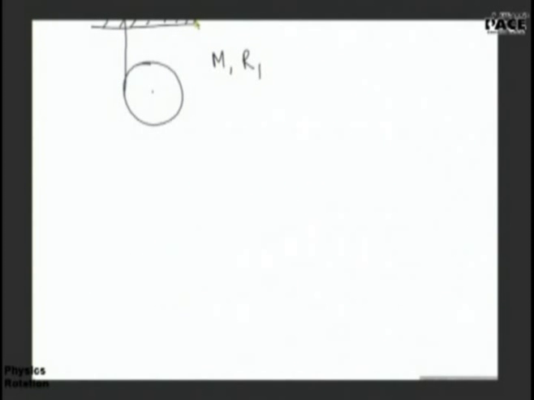Pulley is a disc. Solid disc, mass and radius given, with moment of inertia mr square by 2. Will mg be acting as a force on it? Yes or no? Yes, sir. Okay. Any other force you can tell me? There will be tension here, T. Any other force? There is no other force.